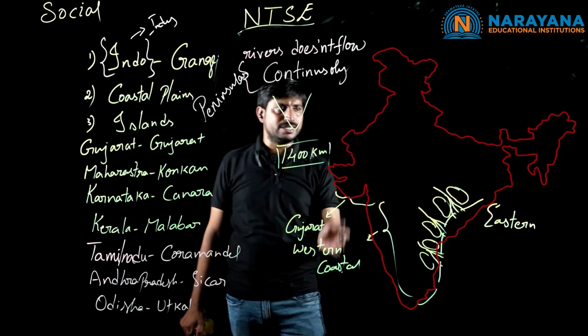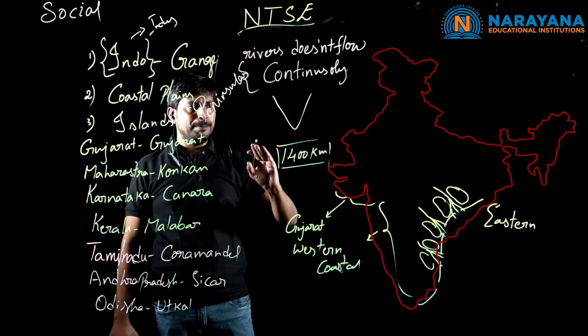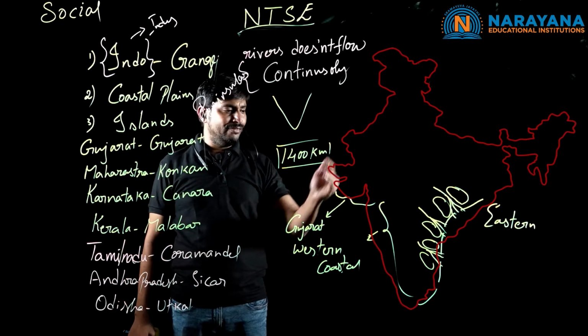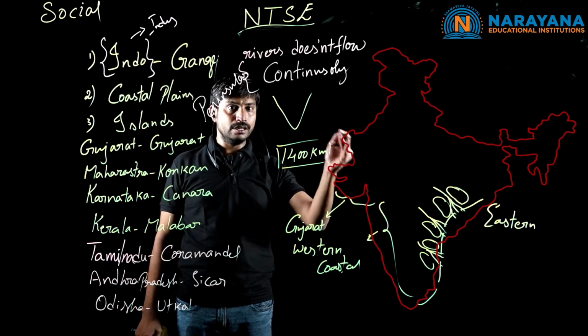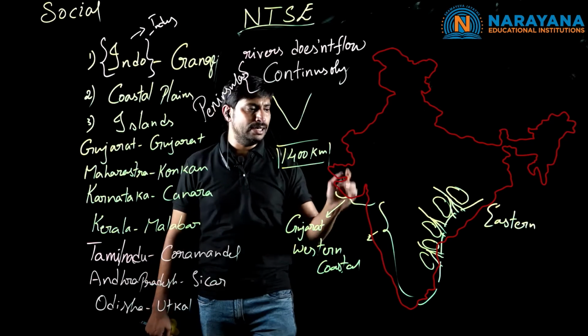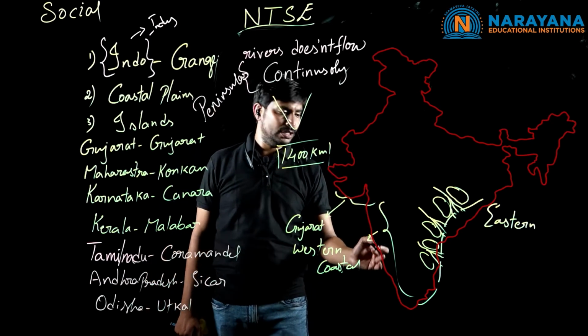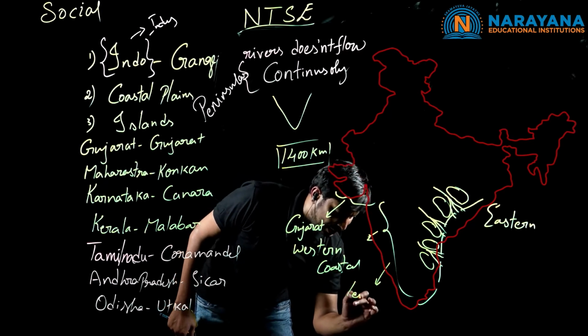But coming to the western part, the height completely varies. Here there are fewer coastal plain areas, and there is less agriculture in the western part.